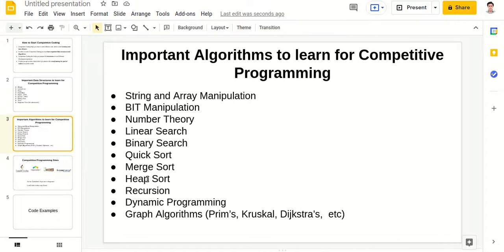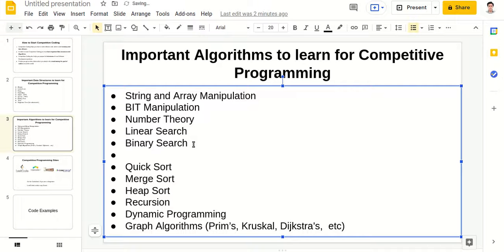Now let's check out some important algorithms. There are string and array manipulation algorithms, bit manipulation algorithms. In number theory there are a lot of algorithms like finding GCD, LCM of two numbers. Then there is linear search algorithm, like traversing the list of numbers in a linear fashion. Then binary search is there.